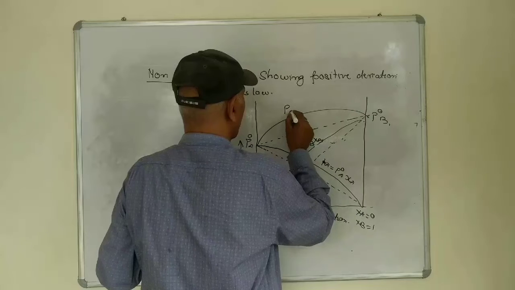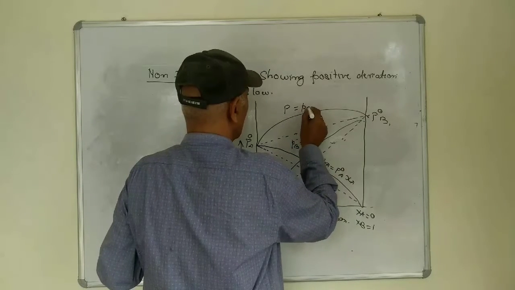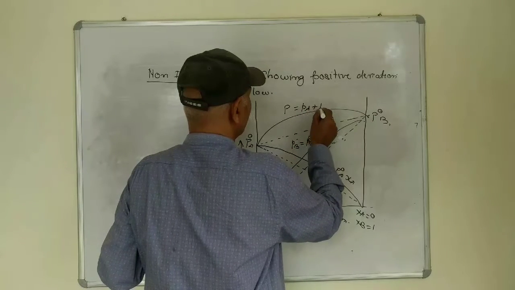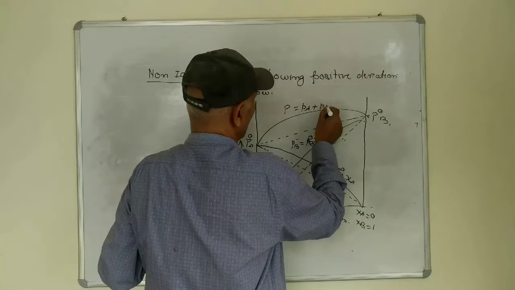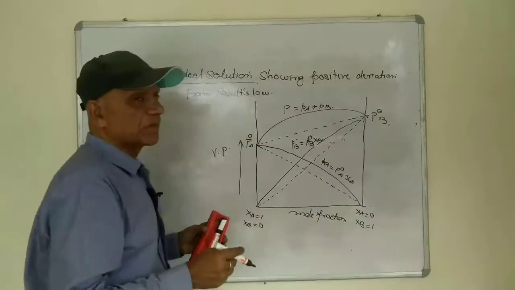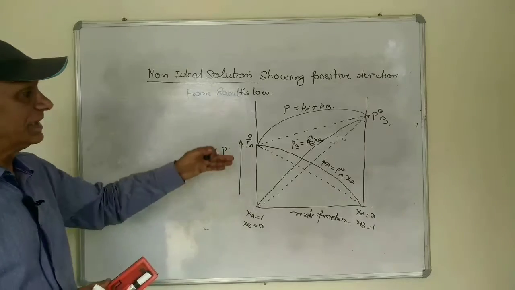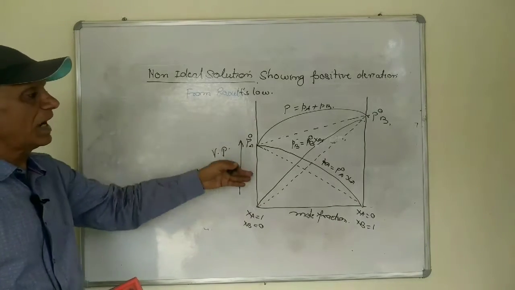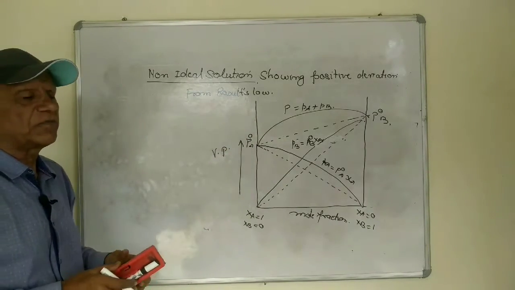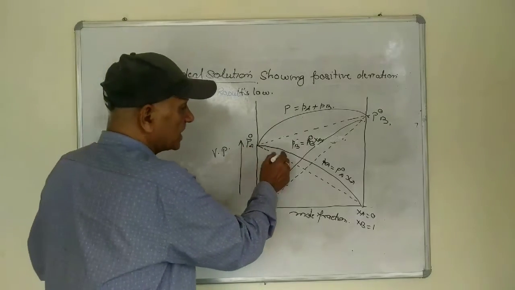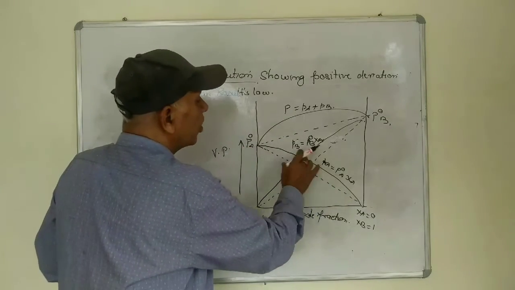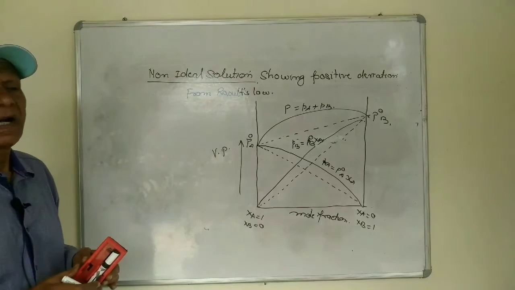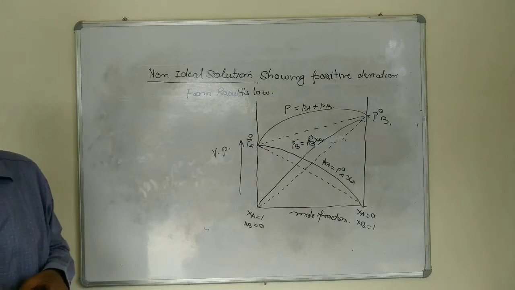Then the total pressure will be also greater than the expected value. So in this case, it is the non-ideal solution showing the positive deviation because the vapor pressure of a component is more than the expected values according to the Raoult's law.